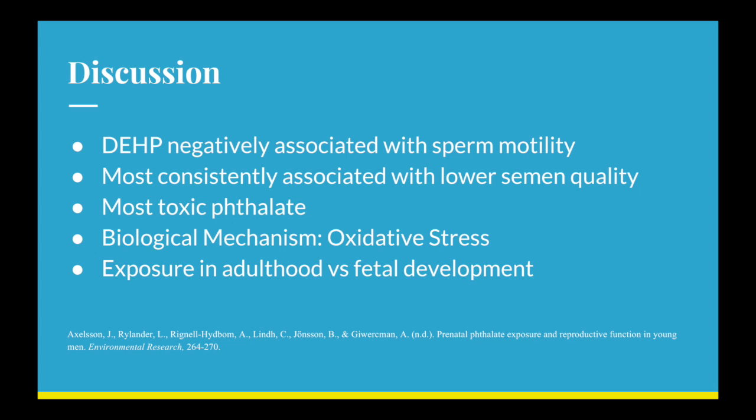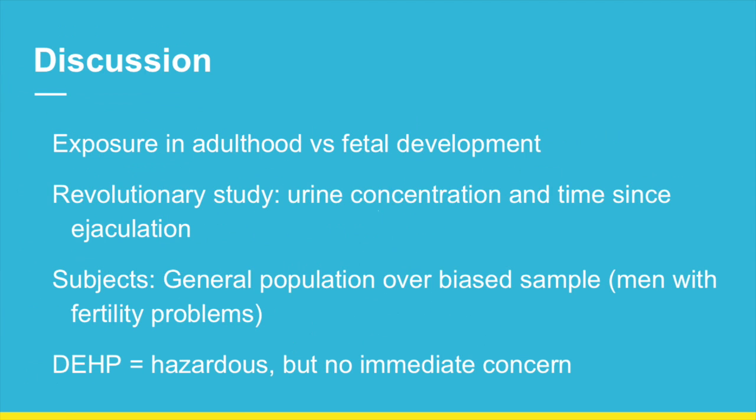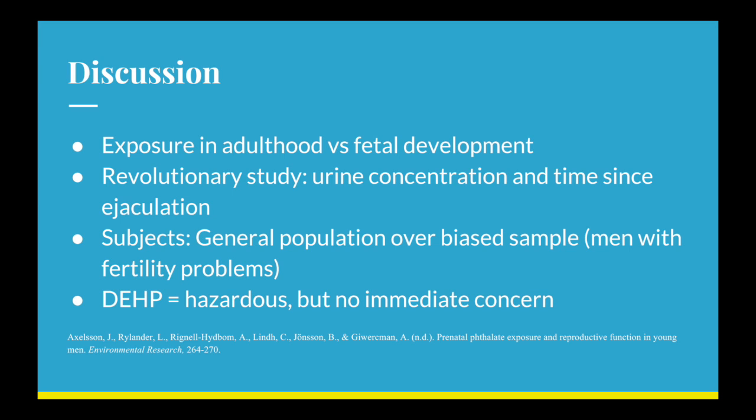A clinical consequence of high exposure to this toxic phthalate is a reduction in fertility due to the fact that sperm motility is linearly related to pregnancy rates. A main point of this study in particular is that phthalate exposure during adulthood, instead of only during the sensitive period of fetal development, can negatively affect reproduction.